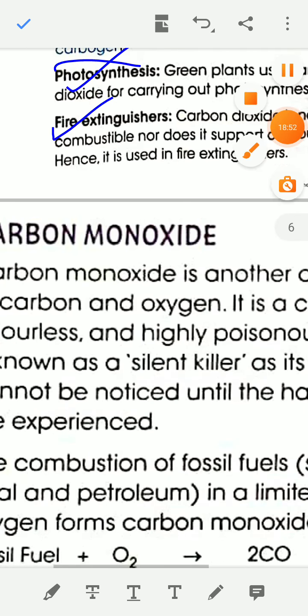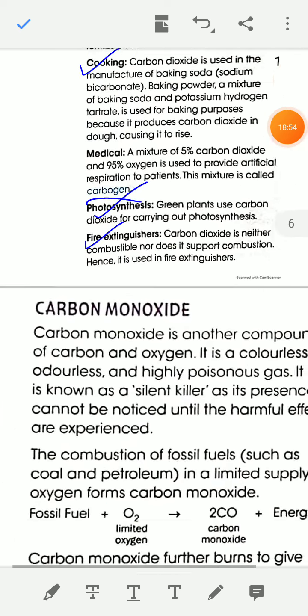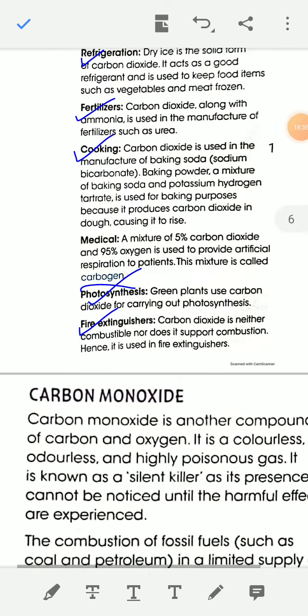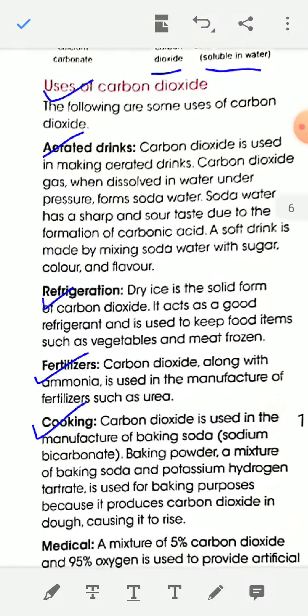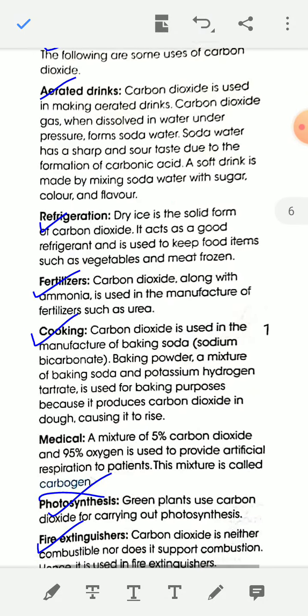Next compound is carbon monoxide. I'll discuss carbon monoxide in the next video.